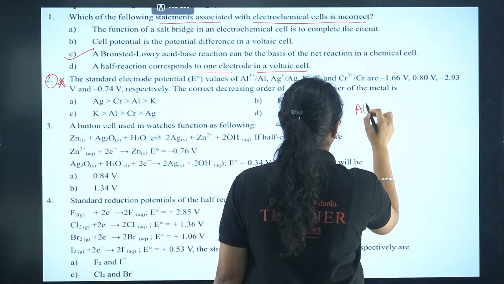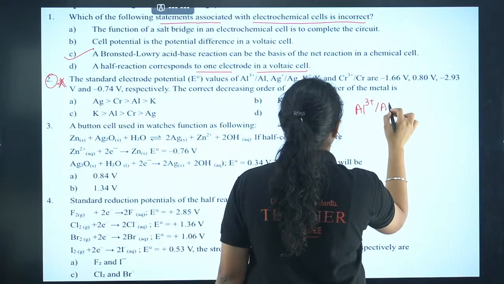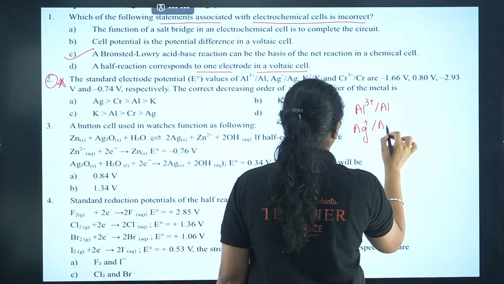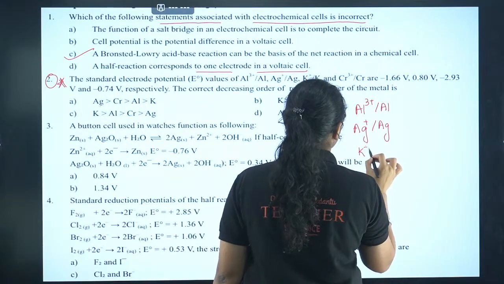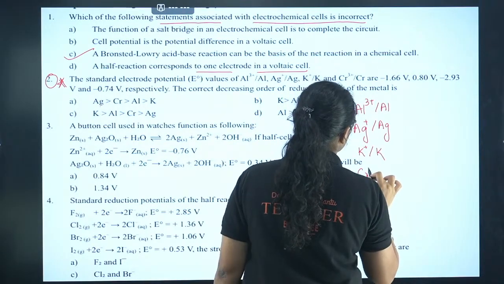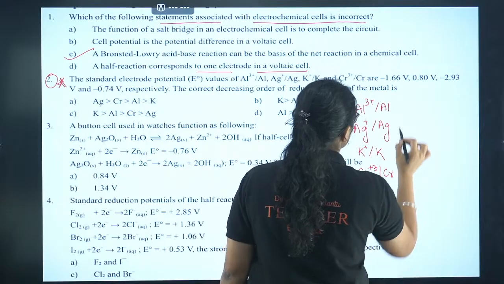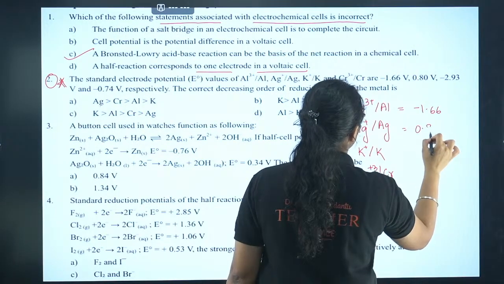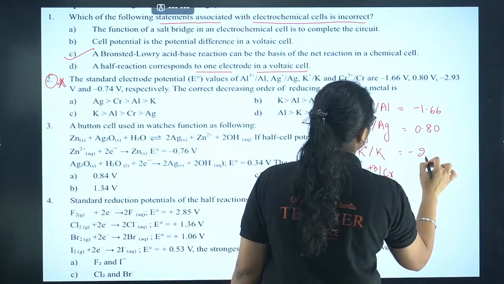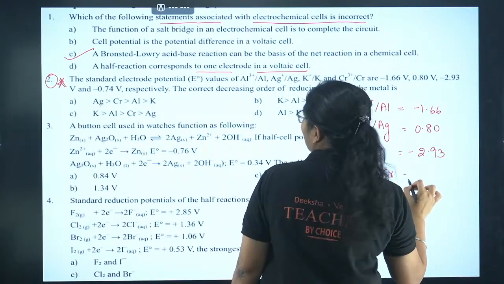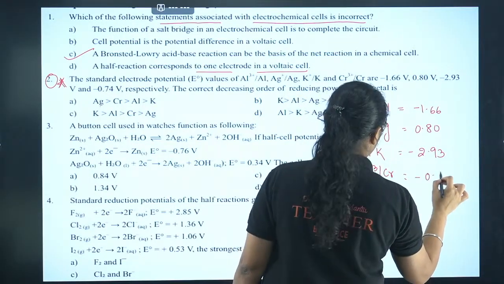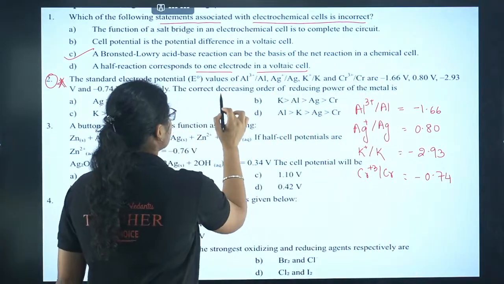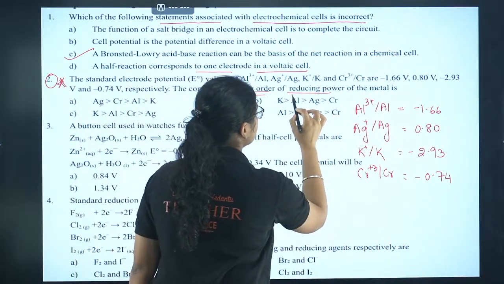So you have Al3+ to Al. I'm writing the values so that we will also understand the question properly. Then you have K+ to K, and you have Cr3+ to Cr. The values given here are -1.66, +0.80, -2.93 and -0.74. So now the question is asking the correct decreasing order of their reducing power.